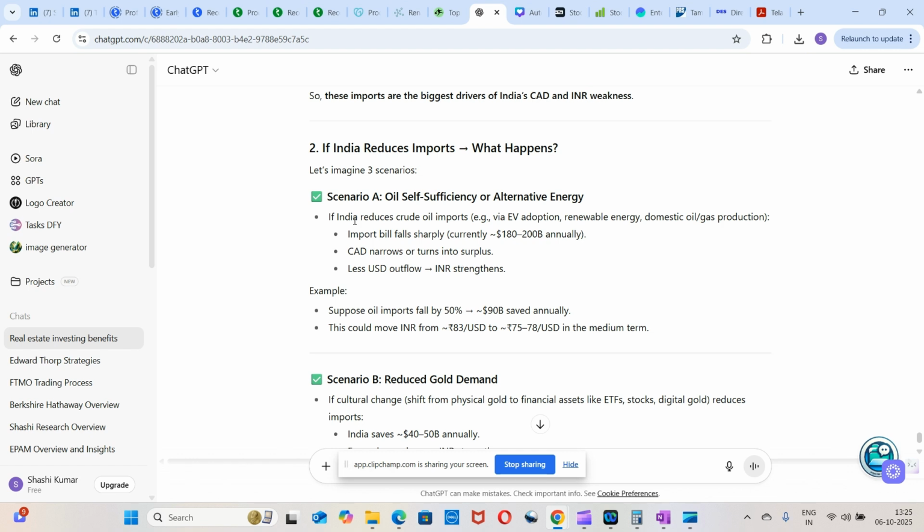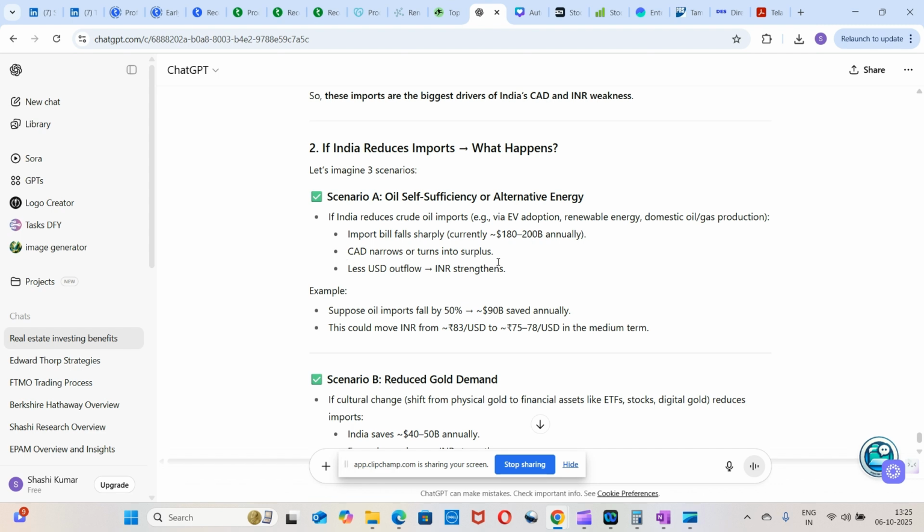Scenario A is oil self-sufficiency or alternative energy. If India reduces its crude oil imports, how will you do that? Via electric vehicle adoption and renewable energy sources, and you could also rely on domestic oil and gas production. The import bill, currently 180 to 200 billion annually, will fall sharply, so the current account deficit narrows and turns into a surplus.